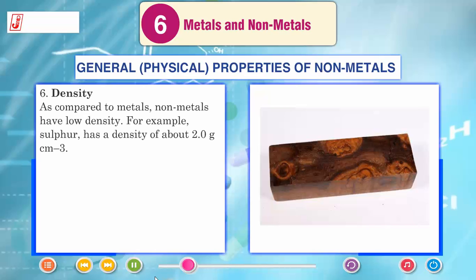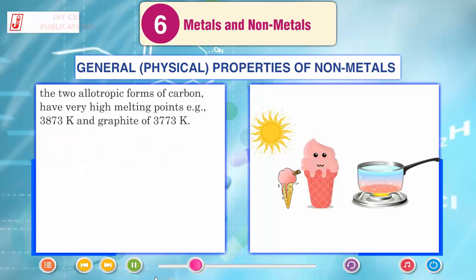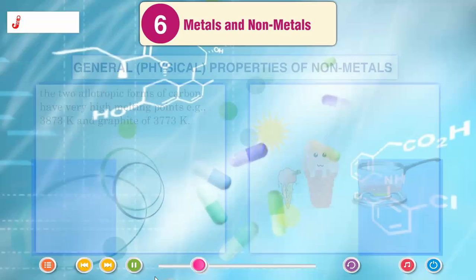For example, sulfur has a density of about 2.0 g cm^-3. Melting and boiling points: non-metals usually have low melting and boiling points. For example, the melting points of sulfur and phosphorus are 388 K and 317.4 K respectively. But diamond and graphite, the two allotropic forms of carbon, have very high melting points, for example, 3873 K for diamond and 3773 K for graphite.